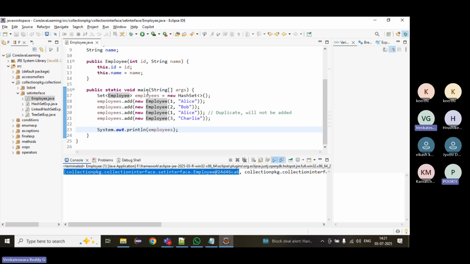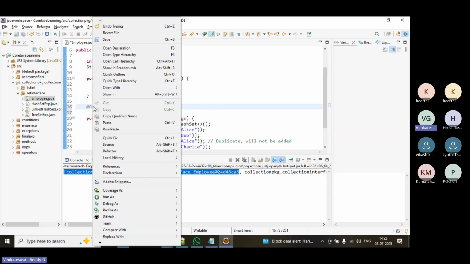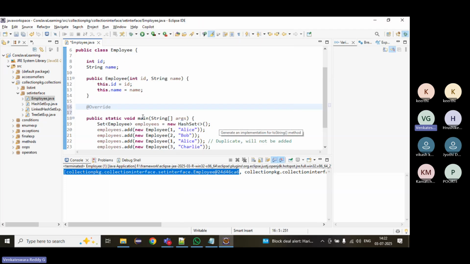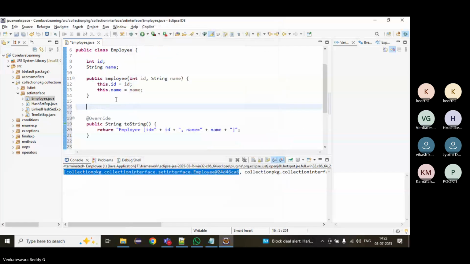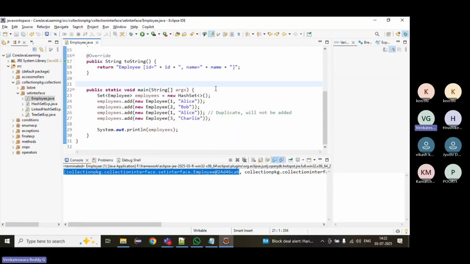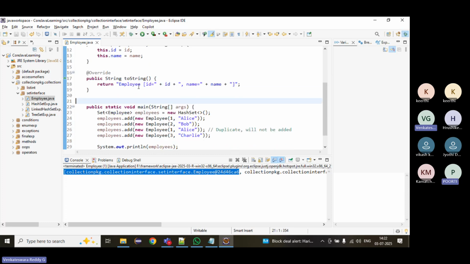All right. To print the content of it in the employee object, in the employee class, we have to override the toString method. We have to override toString method. It is calling the default object class toString by default. If you call object class toString, it will print the hash code.